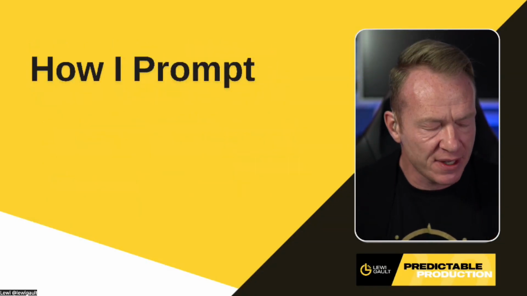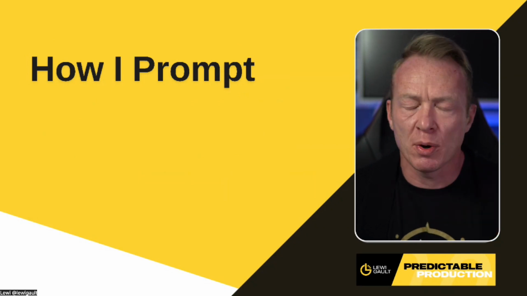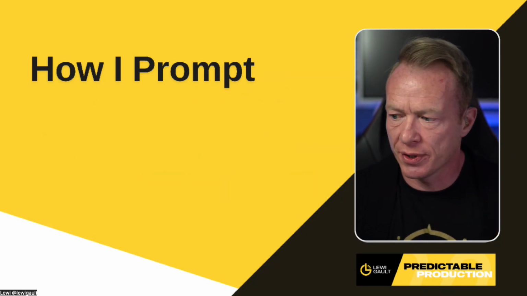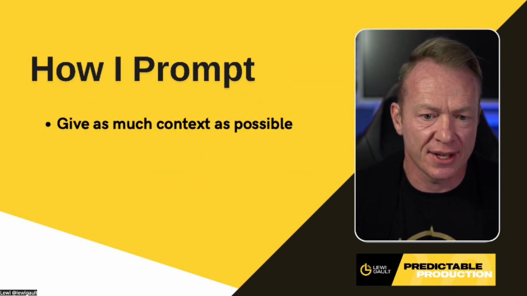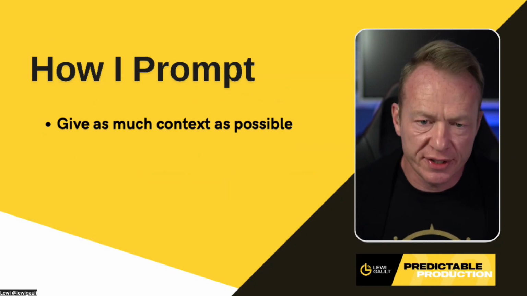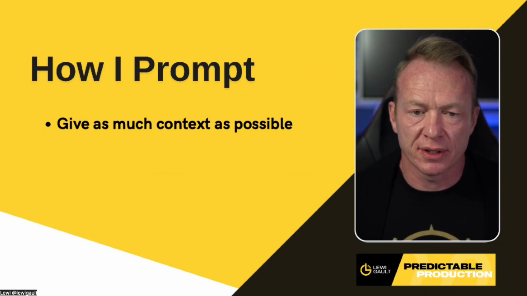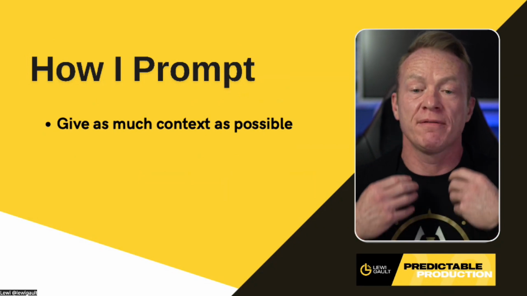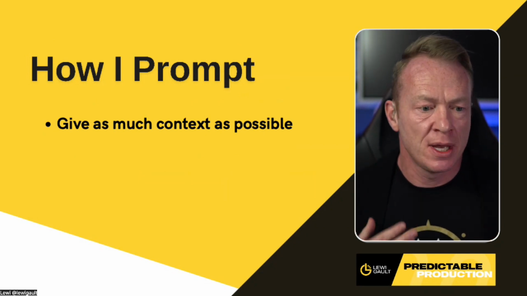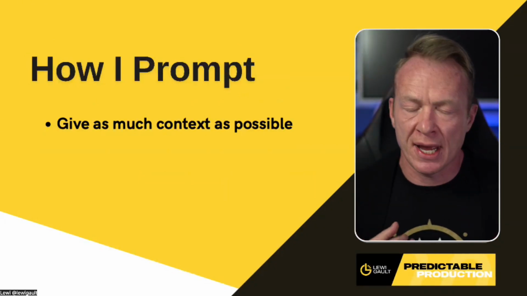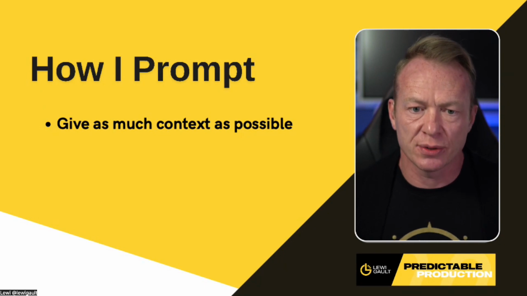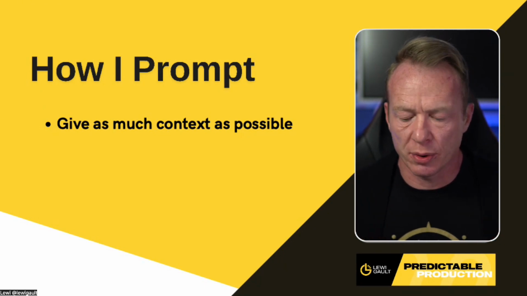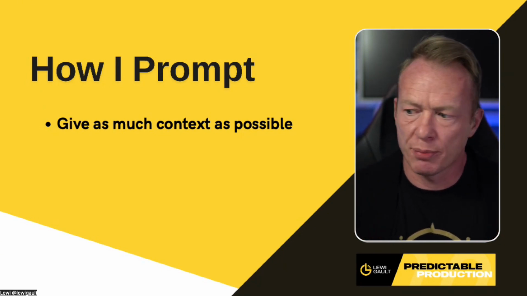Now, next piece of this is how I prompt. We're going to get to this, and I'll explain it as we go through, but there's a few things you need to know about this as well. Giving context. I've already talked about this a little bit here. Giving as much context as possible. The more information you can feed this system, the better it will be able to spit out answers, information, and advice. So giving it as much context as possible, and you'll see that when we jump into our prompts today.